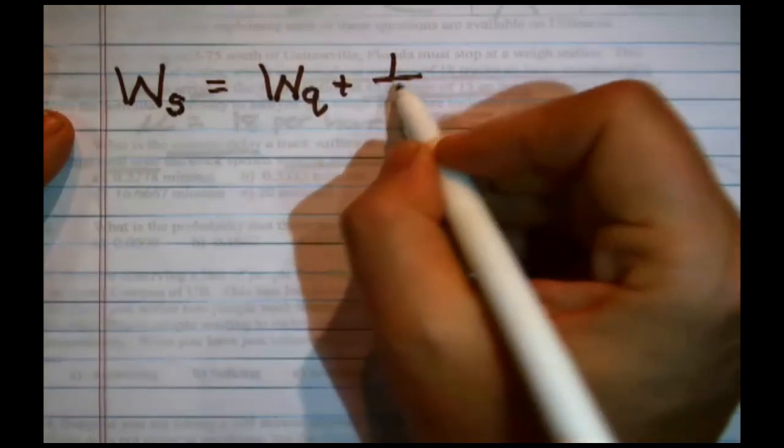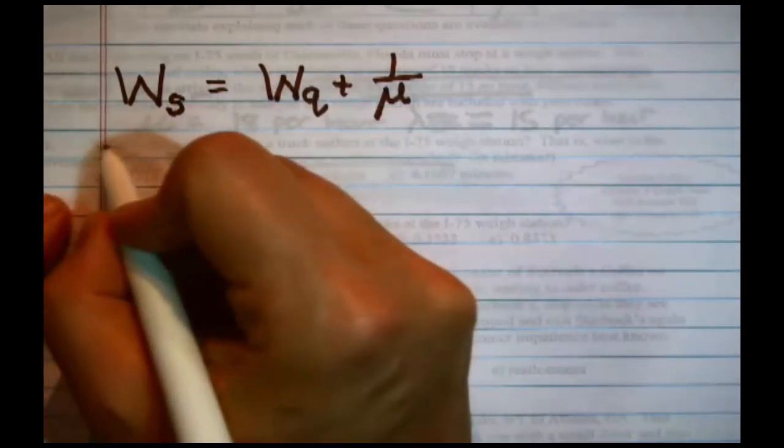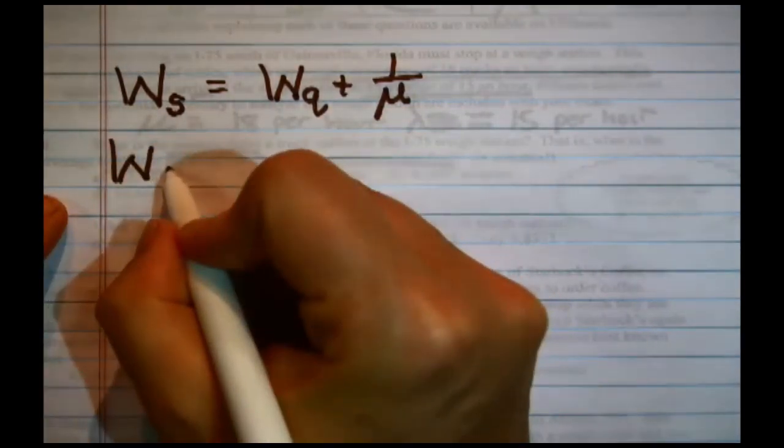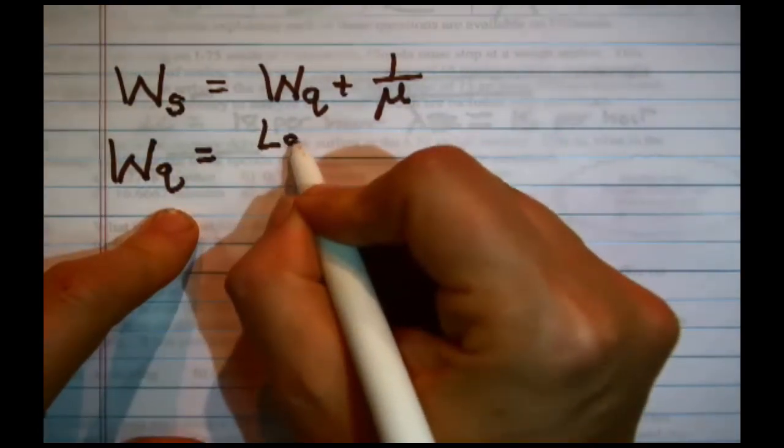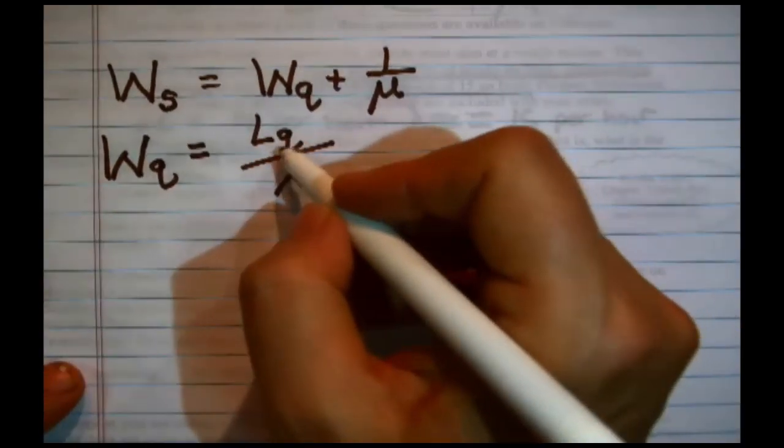So all we have to do is fill out that formula. Now, you say, well, wait a minute, you took the book away, I didn't get the formula written down. No problem. I'll write it here. We're looking for a W because it asked for a delay, a wait, sub S for total wait in the system. That is equal to WQ plus 1 over mu. Now, wait a minute. WQ, that's another formula. That's the average wait the truck spends in the line, and that formula says it's easy to calculate, just LQ divided by lambda.